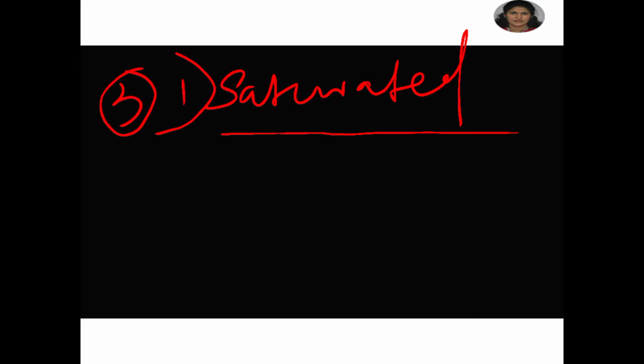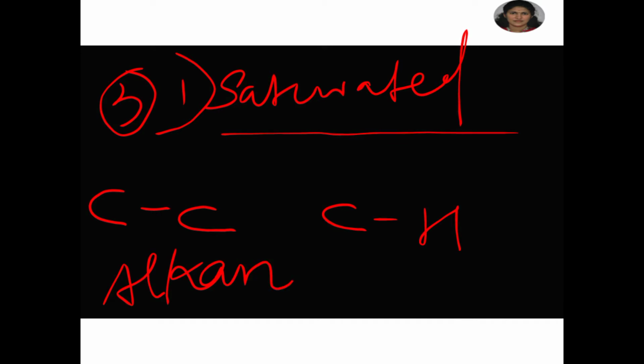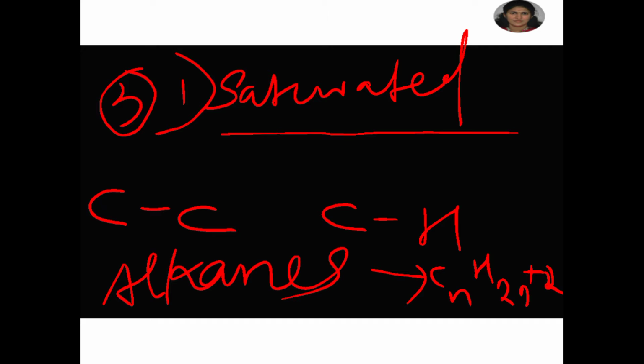Saturated hydrocarbons contain carbon-carbon single bonds and carbon-hydrogen single bonds. If different carbon atoms are joined together with single bonds, they are termed alkanes. The general formula of alkanes is CnH2n+2. So these are saturated hydrocarbons. All the hydrogens will be single bonded.